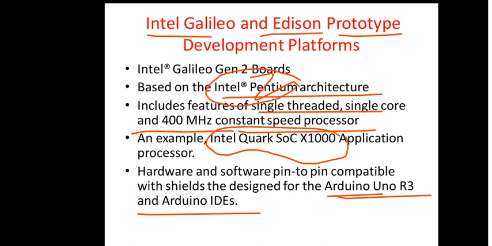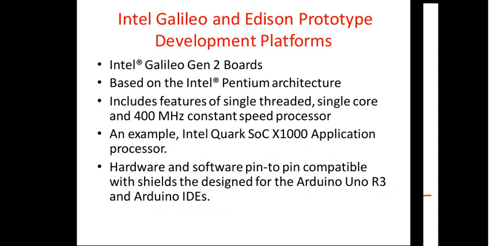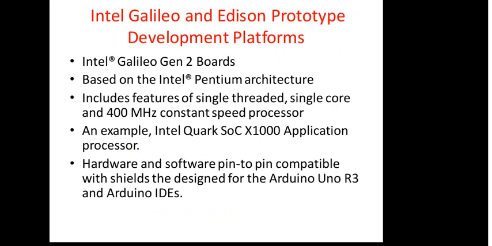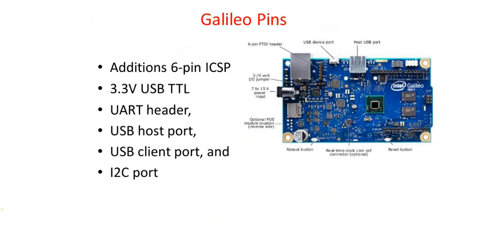Then moving ahead, you can quickly look at these things, right? So these are the Intel Galileo structure from the top view. Almost all these embedded computers look alike as long as their structure is concerned.